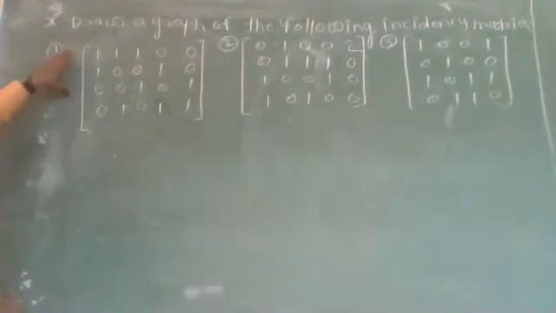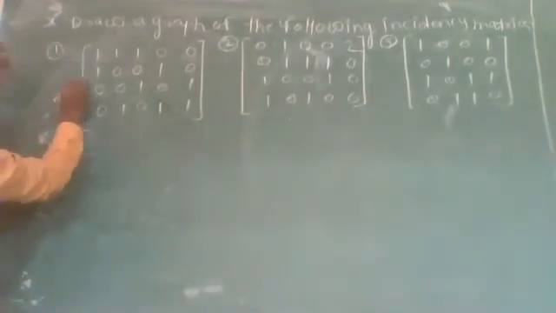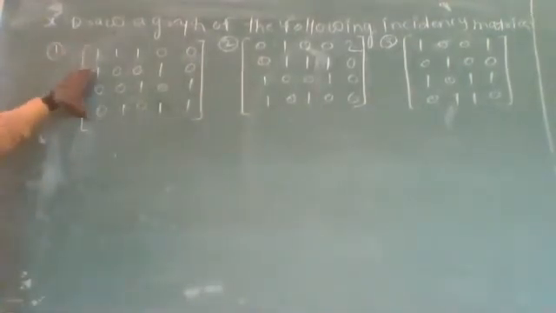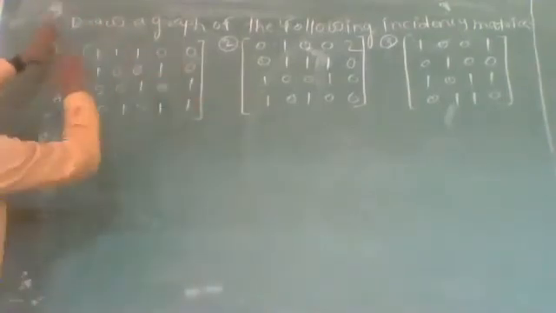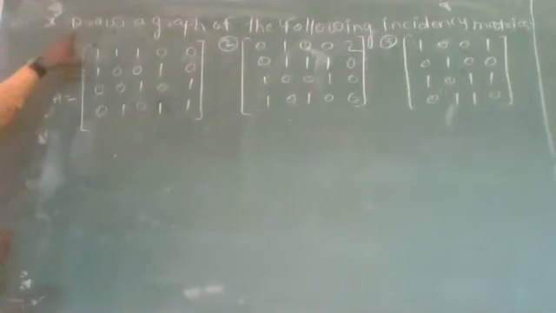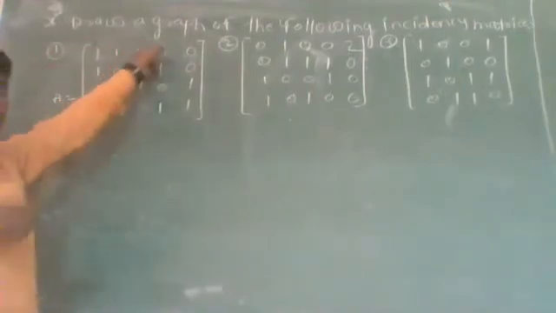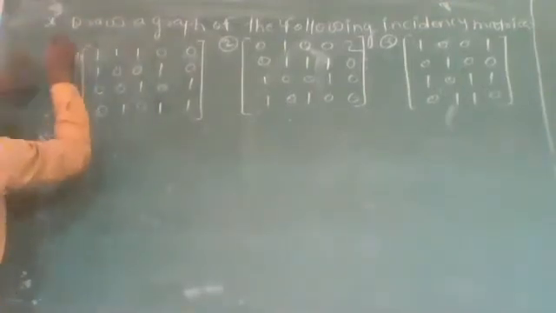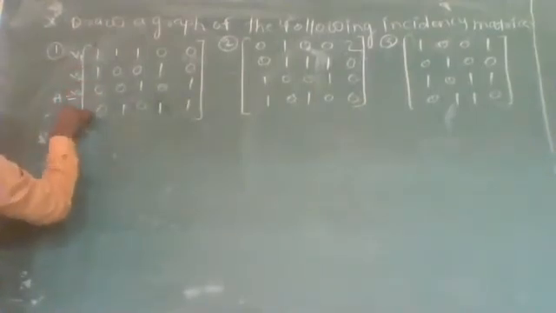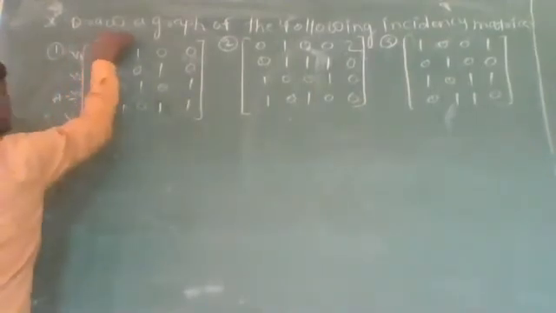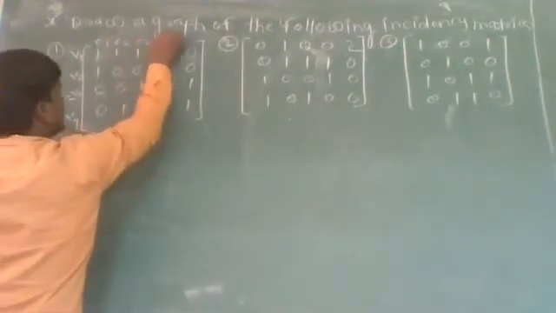Let us see first one. Let us suppose this one is the matrix A. Matrix A contains 4 vertices, four rows and 5 columns. Then by definition of incidence matrix, there are 4 vertices and 5 edges. Let us take these rows as vertices V1, V2, V3 and V4, and columns are nothing but the edges.